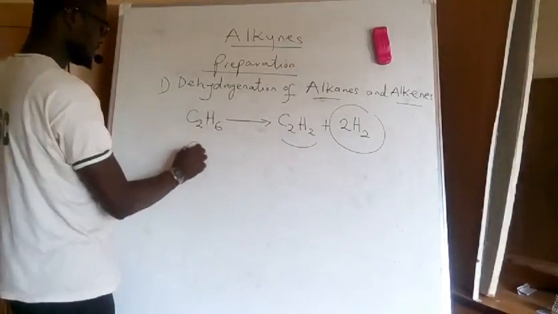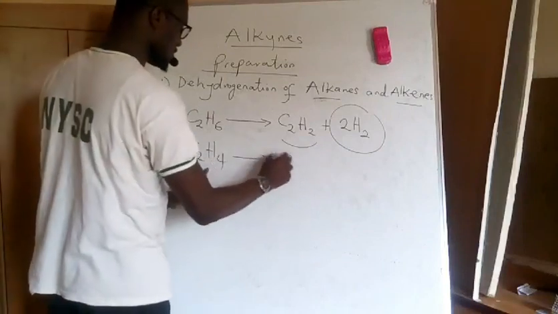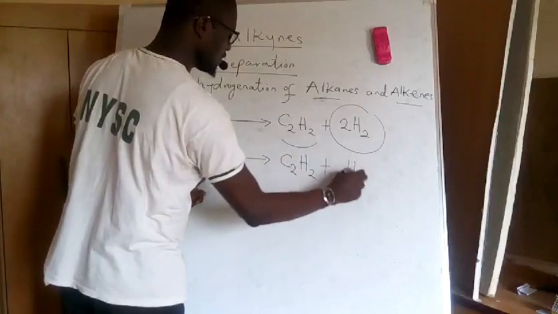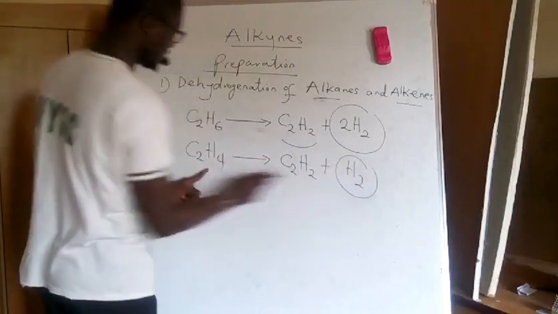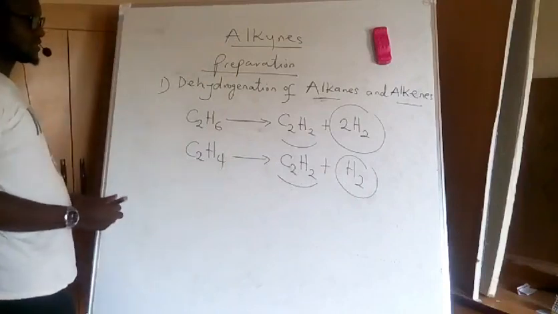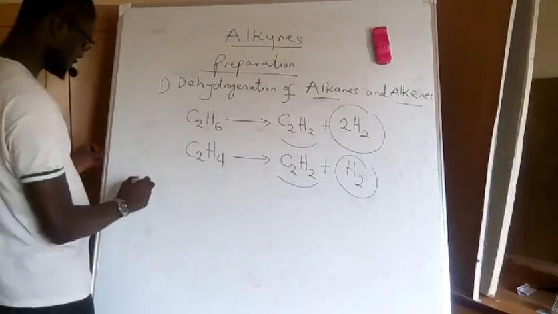With alkenes, if I have C2H4, then I remove 2 hydrogens, I produce this compound. So when I remove 2 hydrogens from alkenes, I also produce alkynes. So this is one preparation method.